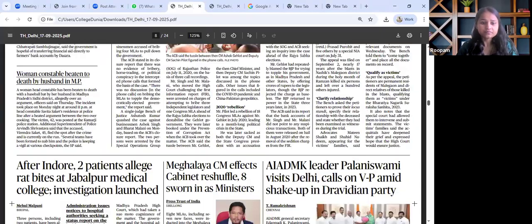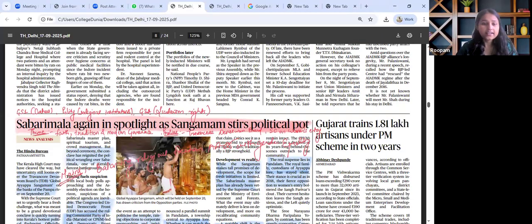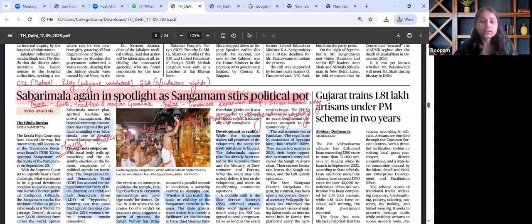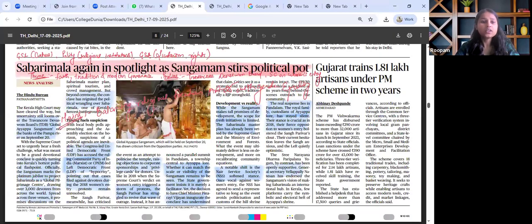Moving on, the next important article that is relevant to read in today's paper majorly talks about Sabarimala temple. Sabarimala again in spotlight as Sangamam state's political plot. Now, this particular article is relevant with regard to GS paper 2 polity, wherein religious institutions and its governance structure are being discussed. This is also relevant for GS paper 1, wherein culture, temple traditions, and religious practices have been discussed. At the same time, this can be seen as an epic example of faith, tradition, and modern governance, which often lie at conflict.